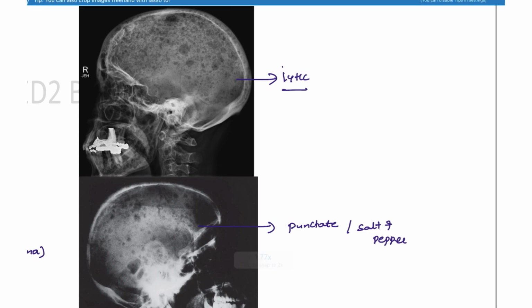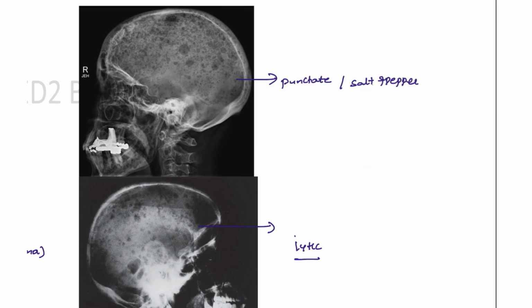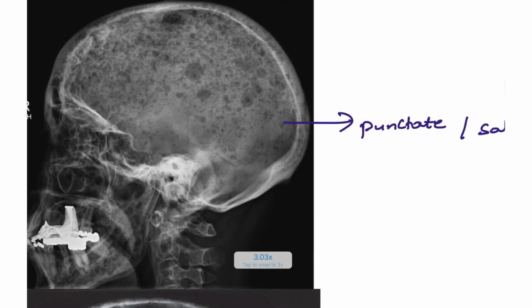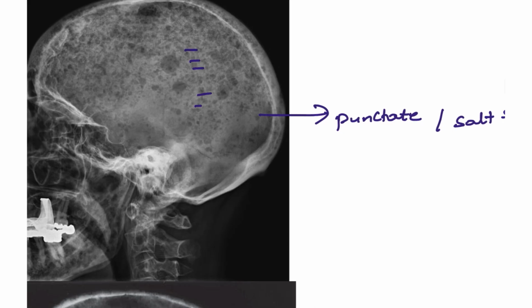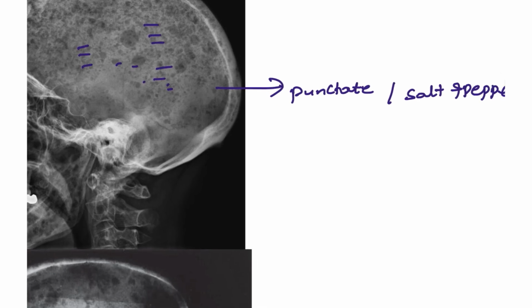Sorry guys, this is the lytic lesion that we are looking at, and this is the salt and pepper appearance. If you see, the bone is producing more and more activity, where the bone has to be more activated. I said this is the plasma condition, but there is a punctate hemorrhage kind of condition. This is going to be seen in patients with high bone marrow activity, in patients with anemia.